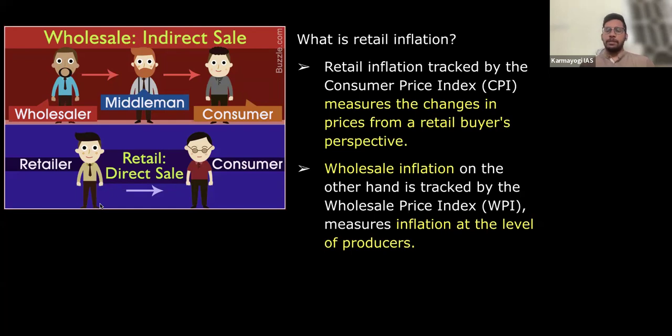Both aim to track inflation; just the point at which they calculate differentiates the wholesale price index from the consumer price index.